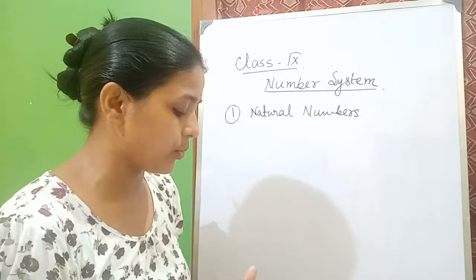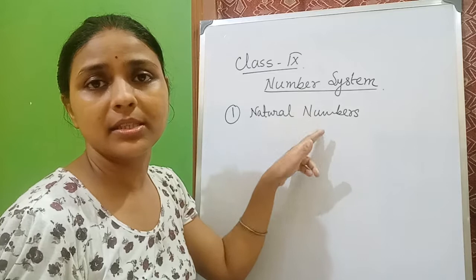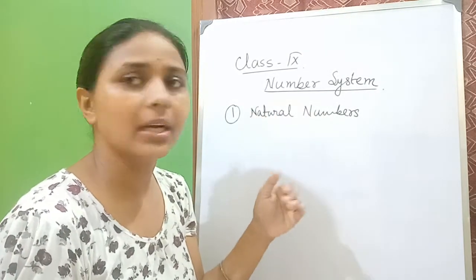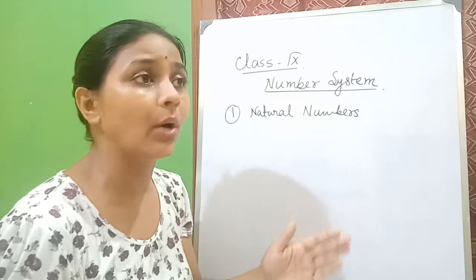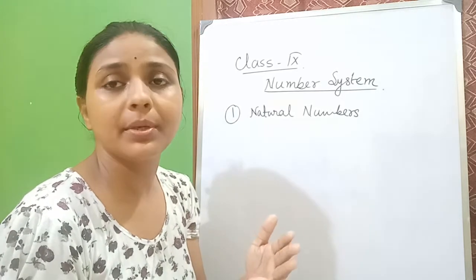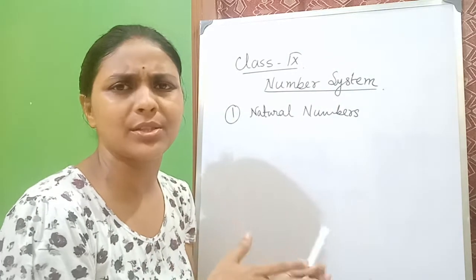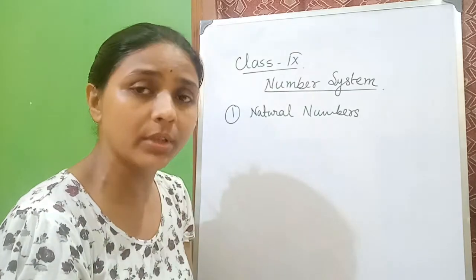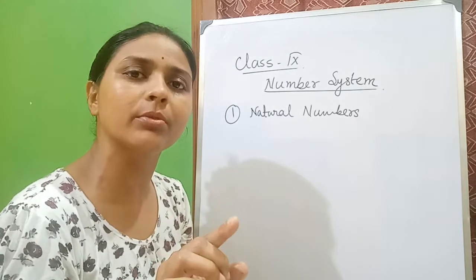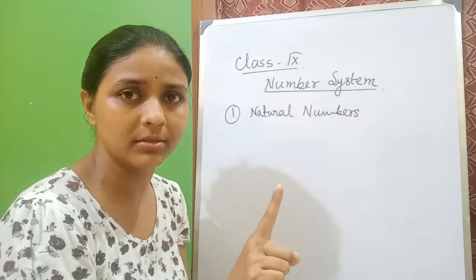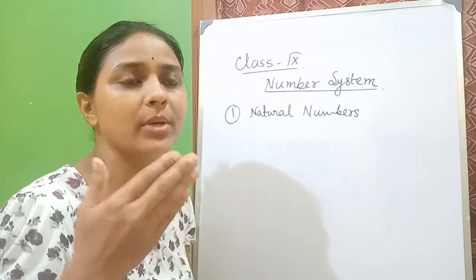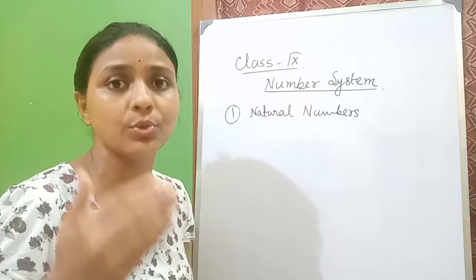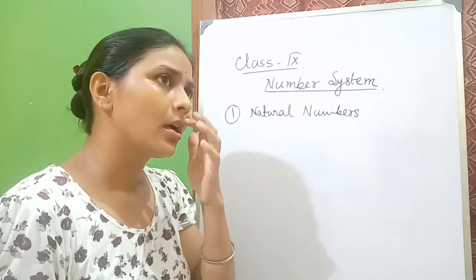Natural numbers mean all counting numbers. Counting can't start from 0, or from -1, -2 or like that. Counting numbers must always start from 1 and then gradually increase like 1, 2, 3, 4.